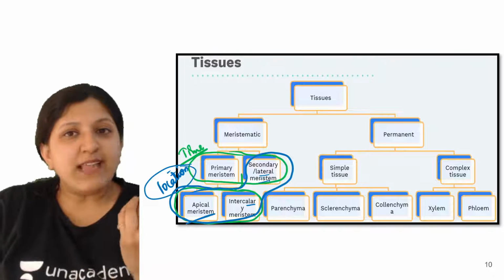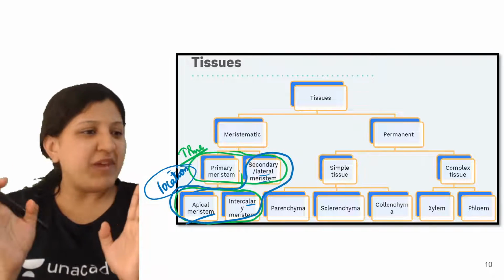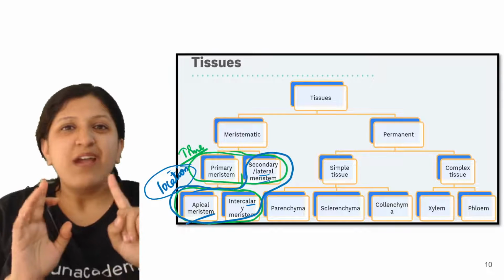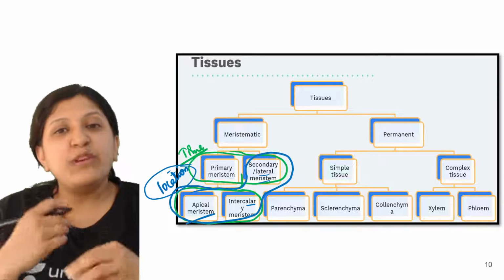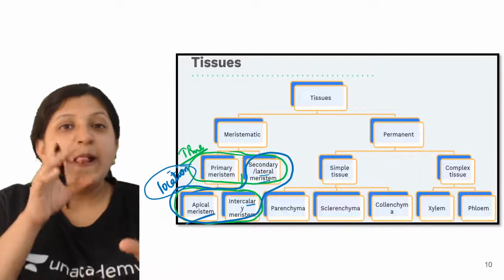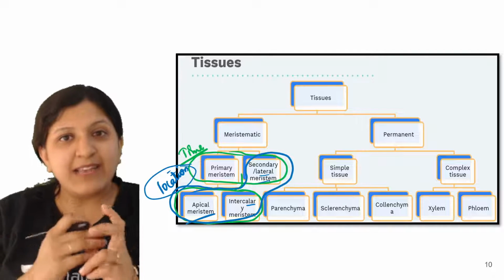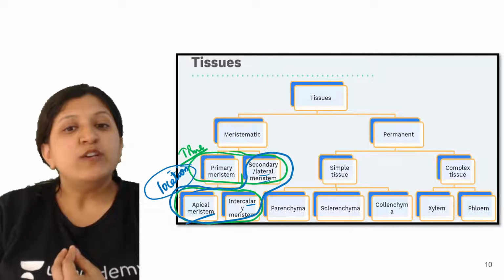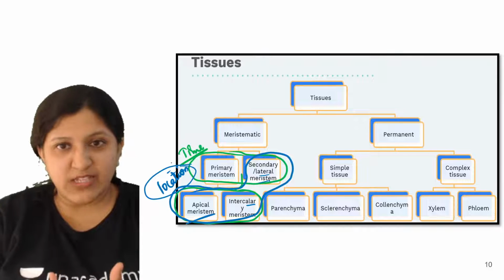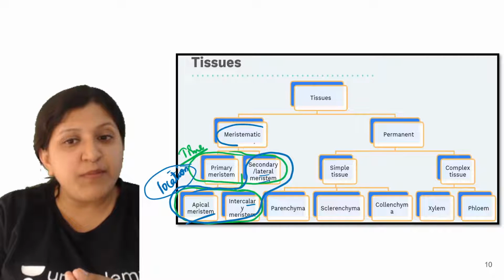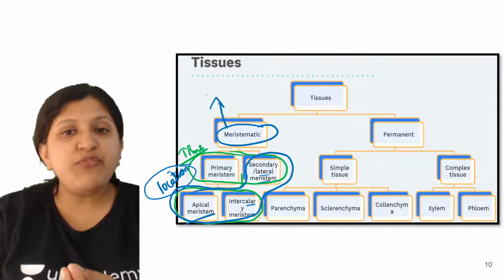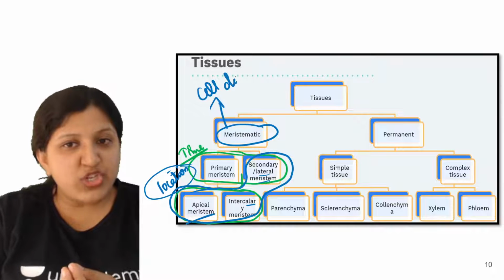So when we mention meristematic tissue, only one type is there, but based on the time of formation and where exactly it is present, we classify it. But what is the main function of meristematic tissue? The main function is cell division itself.